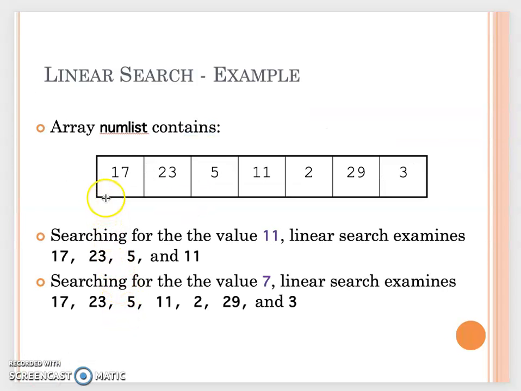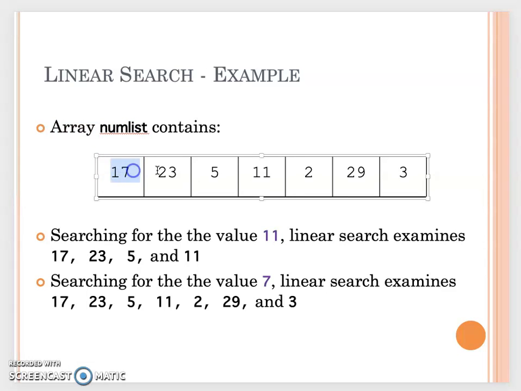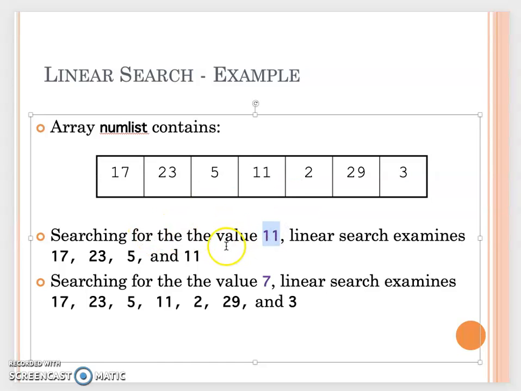So the sequential search is like this. As you know, we talked about array, right? If we have an array called numList, this array's data type is integer. So you see we have the numbers one by one. They are not in a specific order, so we call them random values. For example, if I want to search for the value 11, I want you to think about it. Even as a human, you will just look at these values and say, oh, 11 is here.